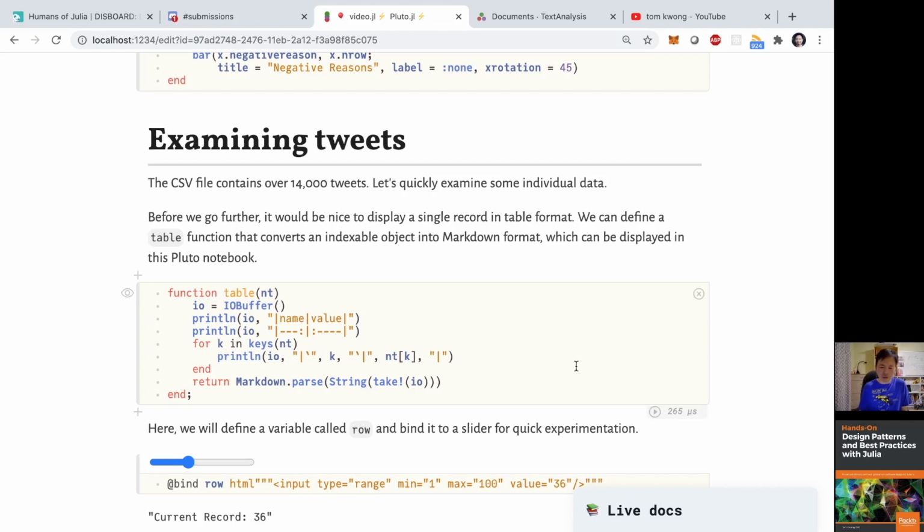But one thing that I wanted to do is that when I look at a single record, I want to see the fields in rows rather than in columns, so I don't have to scroll back and forth, left and right. And in order to do that, I create a table function here that takes a named tuple. In fact, it doesn't have to be a named tuple. It could be a dictionary or anything that's indexable by keys. As you can see here, it's just picking up the keys, and it will just put that into a name-value pair markdown format. So when it is in markdown, then Pluto would know how to render the table.